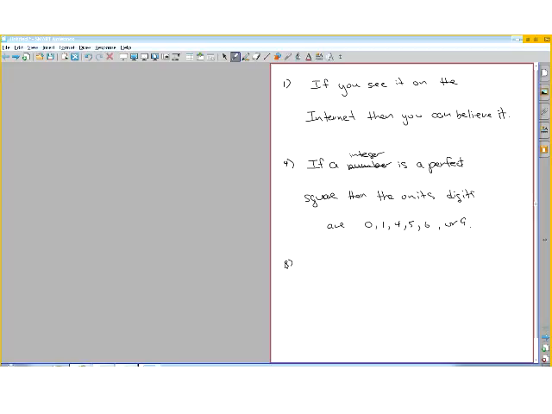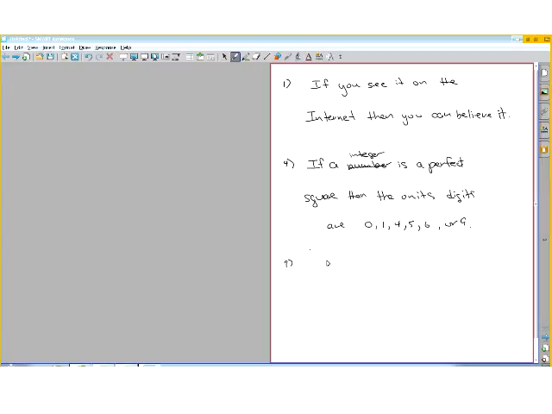Okay, let's look at number 7. Number 7: no pandas live in Idaho. So you could say, I guess 2 ways. You say if you are a panda, then you do not live in Idaho.